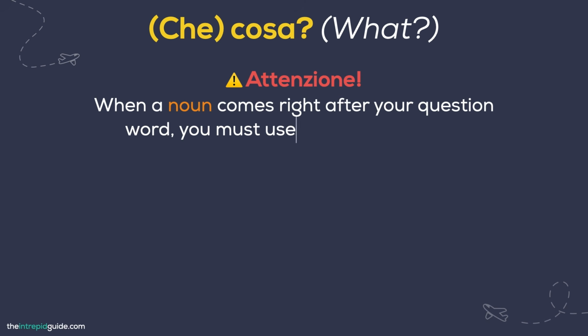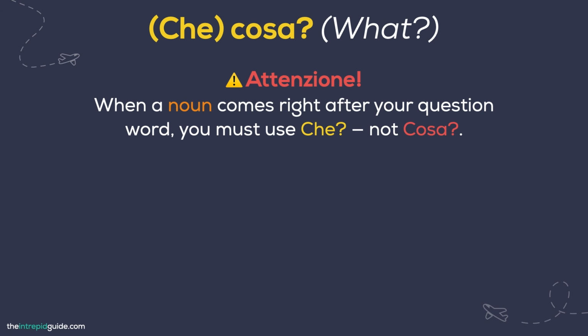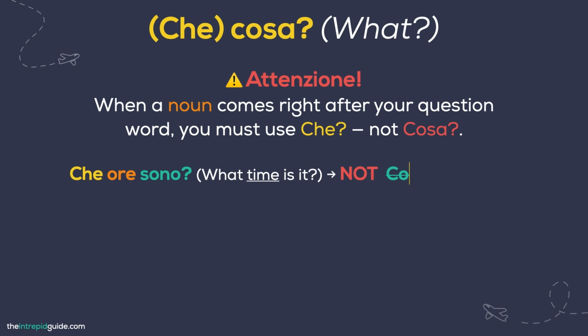Attenzione! For the most part, these three variations are interchangeable, but there's one situation to watch out for. When a noun comes right after your question, you must use che, not cosa. Take a look at these examples where the noun is highlighted. You must say, Che ore sono? What time is it? Not, Cosa ore sono?